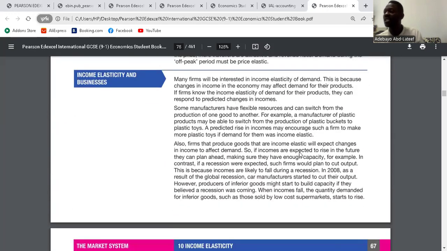For income elasticity, income is important for businesses because people will only buy if their income increases. They will not buy if they have fallen income. So it is important for businesses to be able to estimate the income level. That is what will allow them to determine if they have to produce more in the future or not, because everything depends on consumers, and consumers rely on their income. Is it clear?